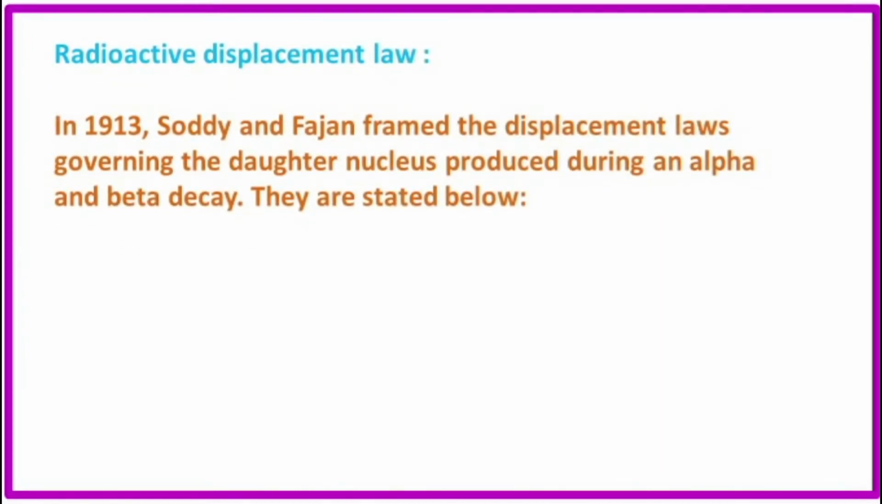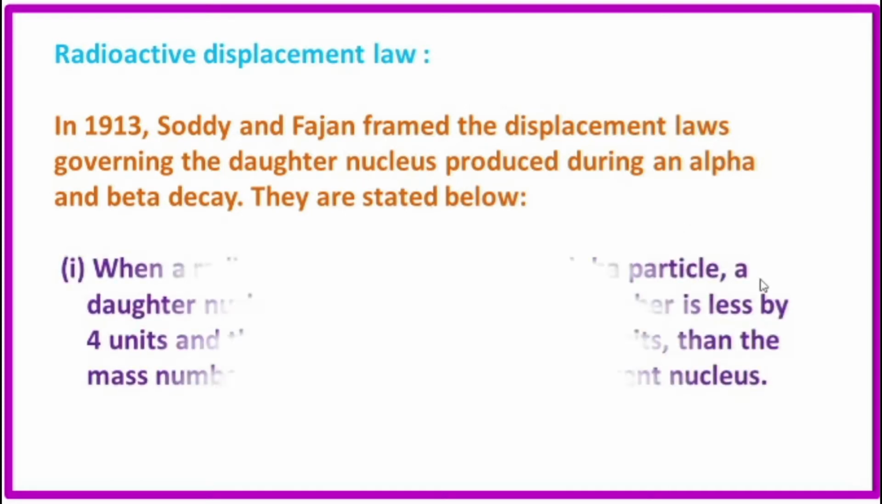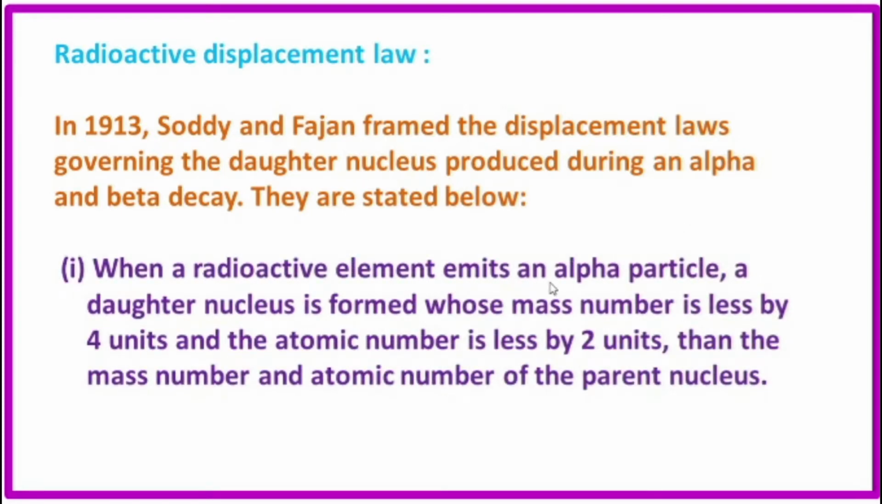Then radioactive displacement law. In 1913, Soddy and Fajans framed the displacement laws governing the daughter nucleus produced during alpha and beta decay. The first law: when a radioactive element emits an alpha particle, a daughter nucleus is formed whose mass number is less by 4 units and whose atomic number is less by 2 units than the mass number and atomic number of the parent nucleus.